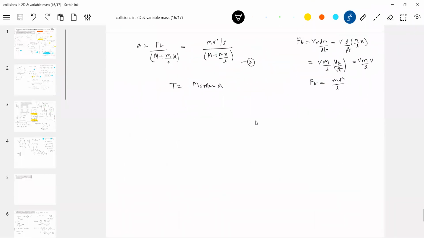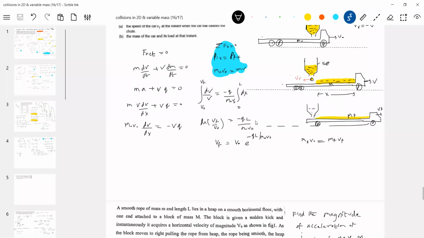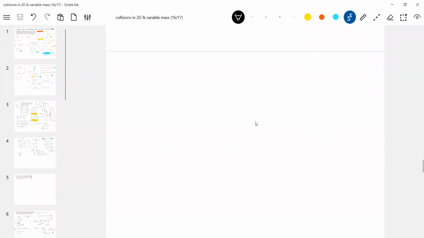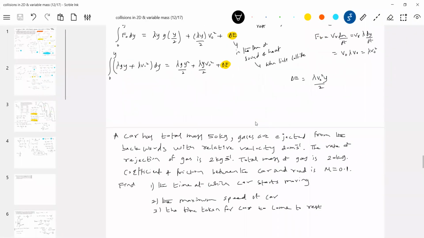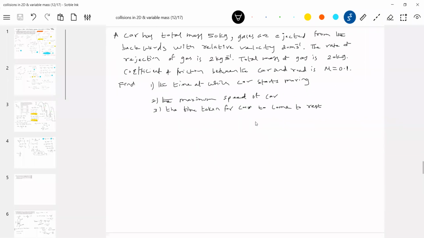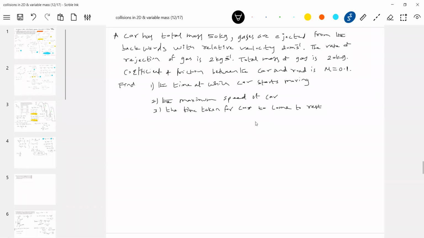Okay, let's take another one. One more problem. Let's take this one. A car has total mass. Read the question. I'll give the diagram. This is a very good problem where he's asking to bring your laws of motion into the picture.